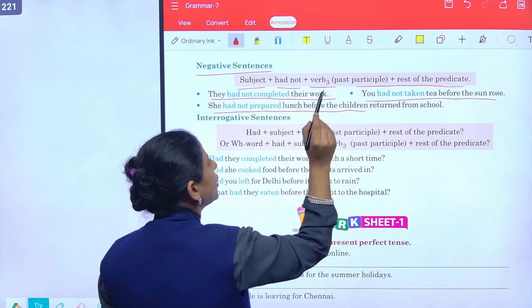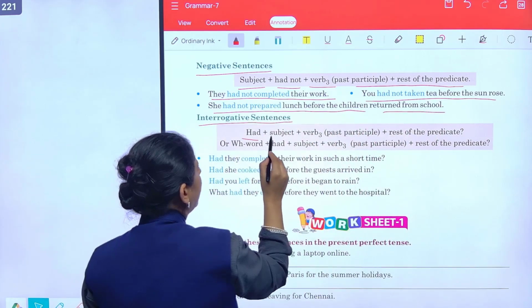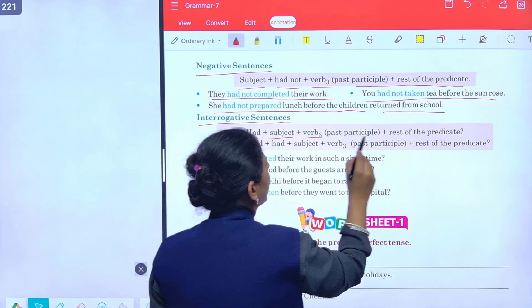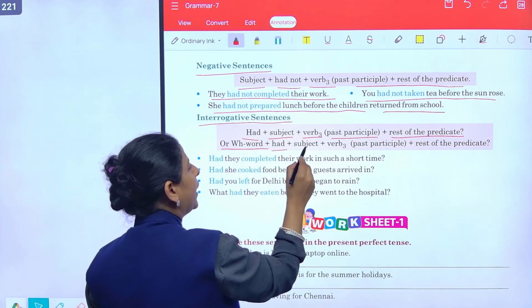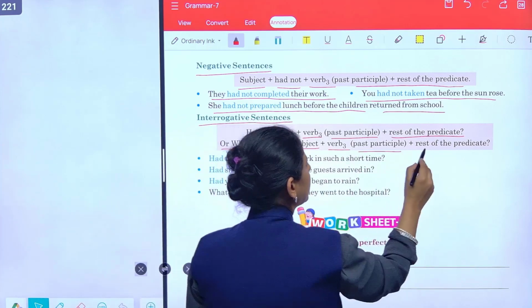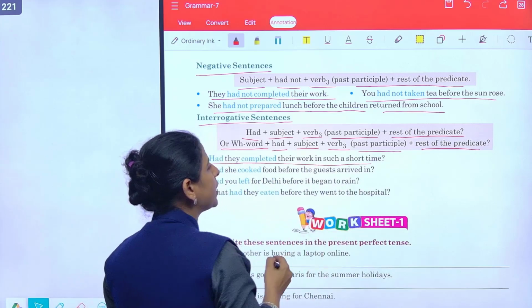You had not prepared lunch before the children returned from school. That is an interrogative sentence: had plus subject plus verb की third form, the past participle. या WH word के साथ had, subject, verb की third form. Past participle बाकी ready.